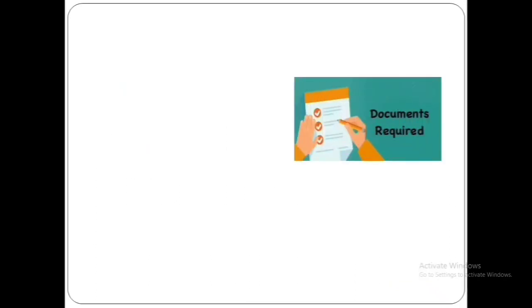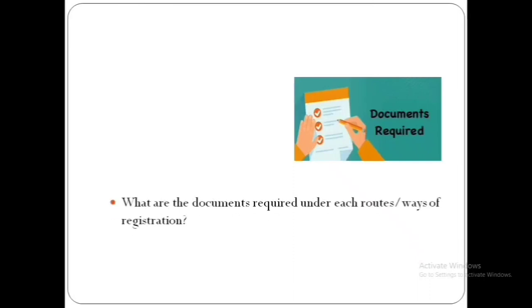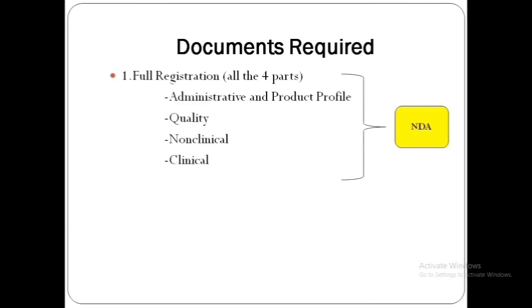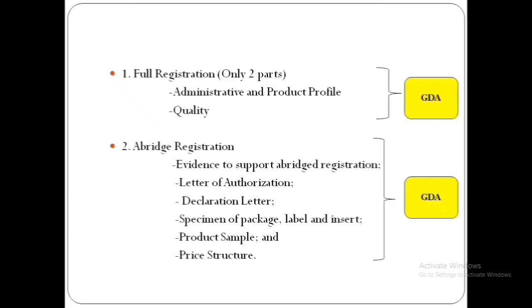So now let me explain the documents required under each route. Full registration under NDA requires 4 parts, and they are administrative and product profile, quality, non-clinical and clinical. Full registration under GDA requires 2 parts, and they are administrative and product profile, and quality profile.